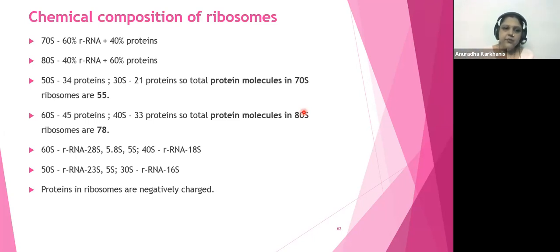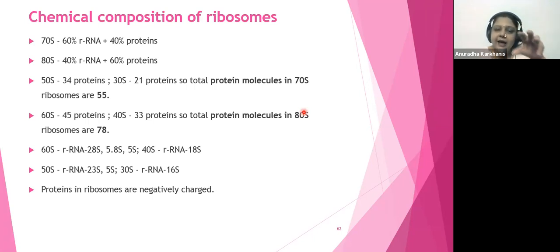इधर तक समझा? What happens for eukaryotic cell? The eukaryotic cell will have 60S as the larger subunit, which will have 45 proteins, and we'll have 40S, which will be the smaller subunit, and that smaller subunit will have 33 proteins. तो देखो कितना confusion है ना? 34, 21, 45, 33.